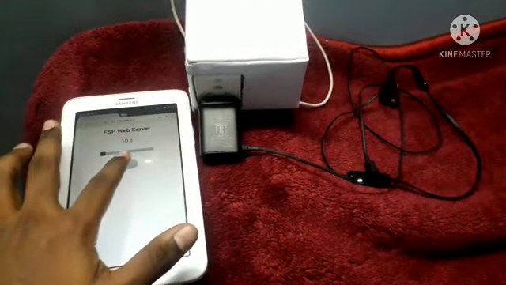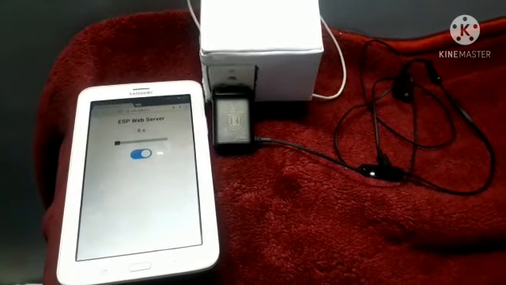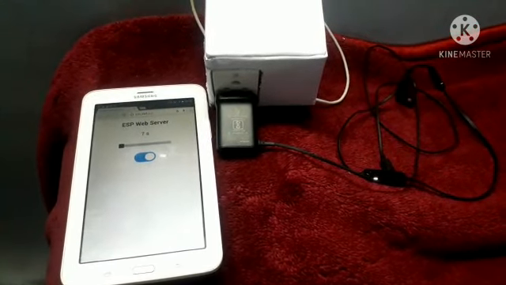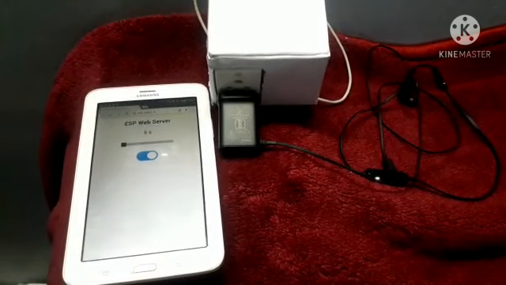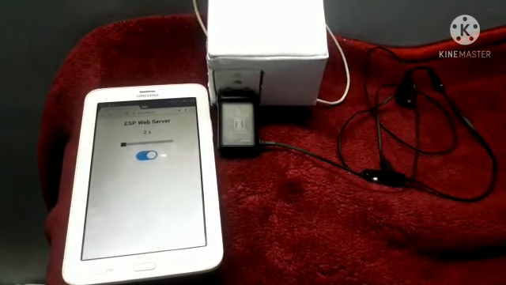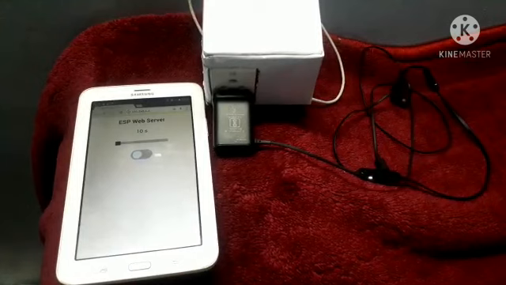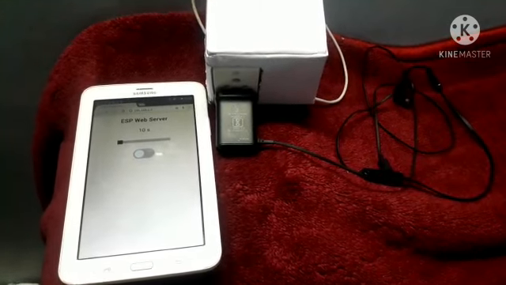Now in my web page I have set the timer to 10 seconds and I have switched on the button. Once the time ends, the relay gets opened and my earphone stops charging. You can see the light turning off in the earphone.